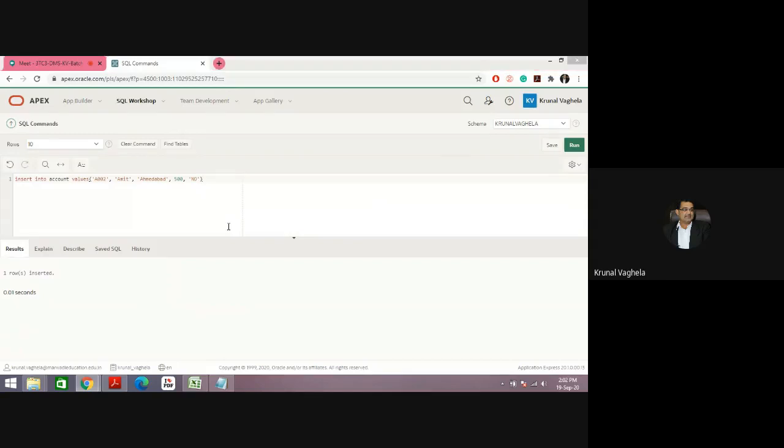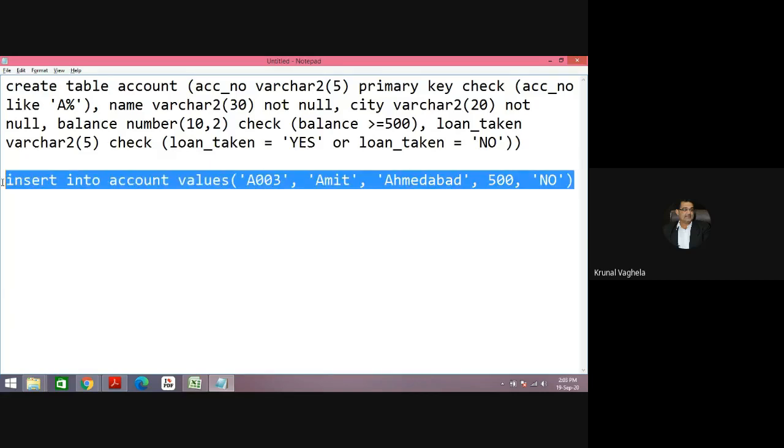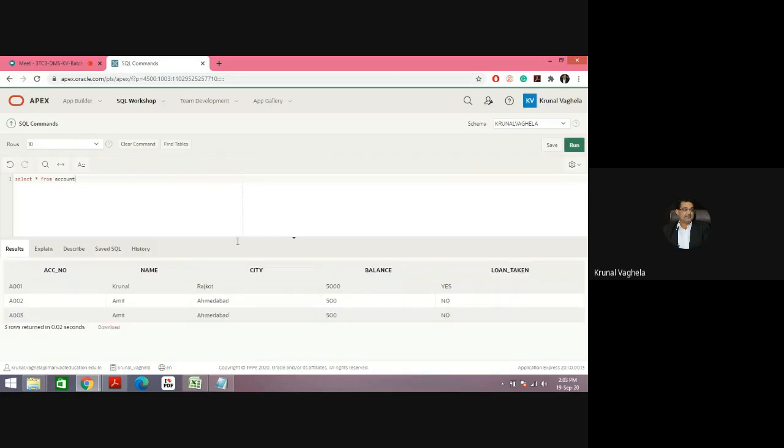Now it is inserted. Now if you just change the account number, the rest of the details, if you want to keep as they are, is possible. Now the account number is 003. I have kept the rest the same. Run. Right. So now it is being followed. Let me show the values. Right. So these are the values and some constraints.